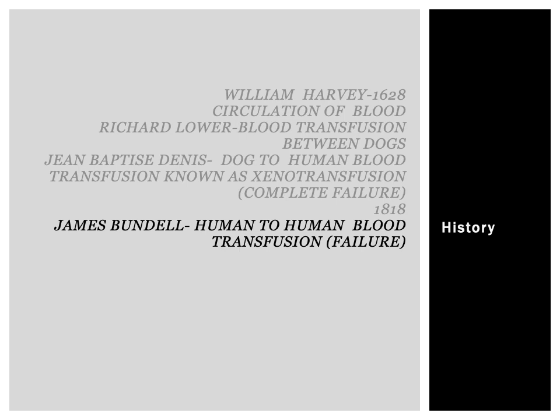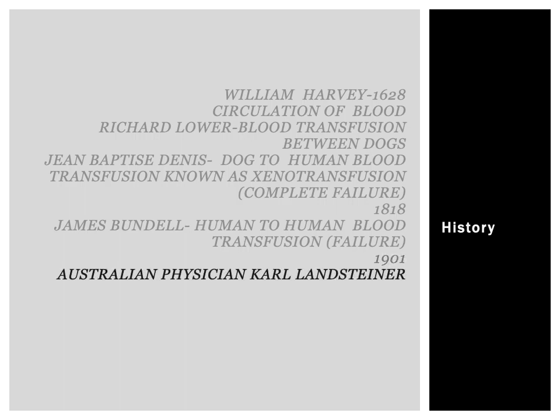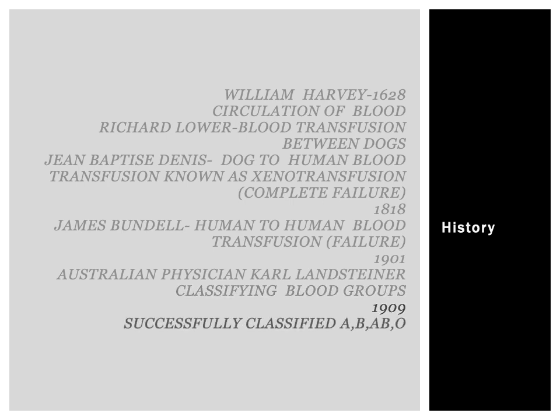Then, after almost a decade or so, in 1901, an Austrian physician named Karl Landsteiner came forward and started to classify the blood groups. In 1909, he was able to successfully classify the blood groups into four different types: A, B, AB and O. For this work, he got a Nobel Prize in 1930 in physiology and medicine.